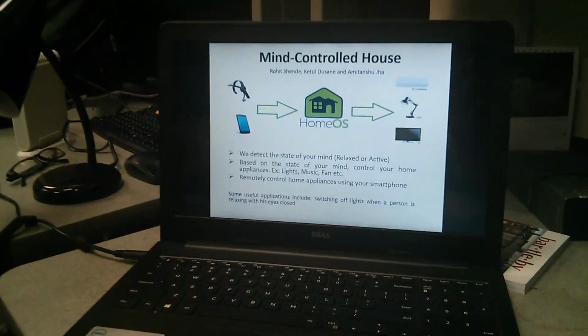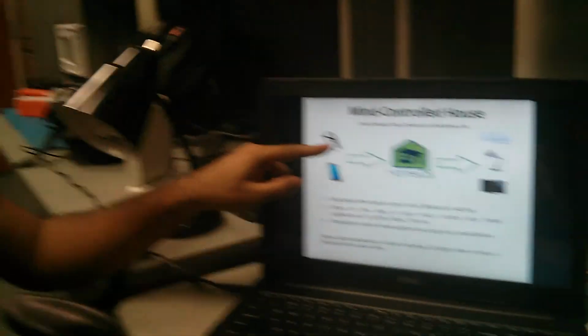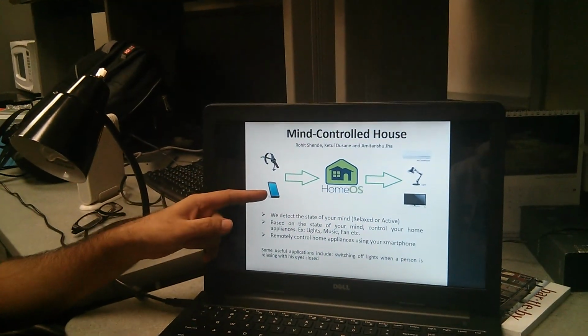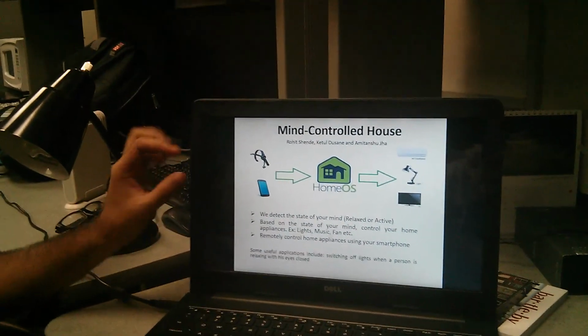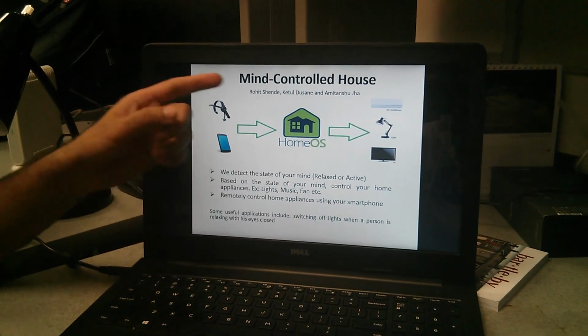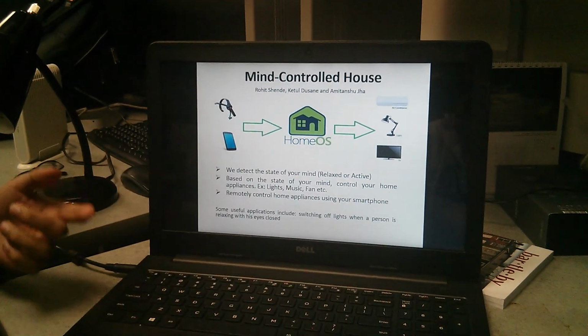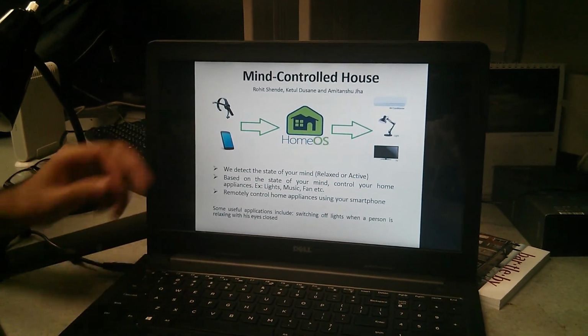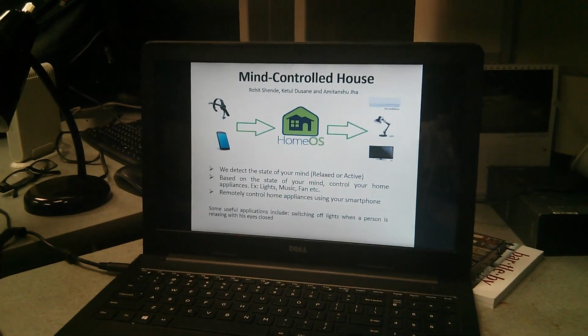So the device which I'm wearing right now is a Mindwave mobile device, and we have also developed a smartphone application for Android. These two devices interact with Home OS and can be used to control different appliances in the house. The Mindwave mobile device we have used to detect user mood. We try to detect if a user is thinking something or if they're in a relaxed state.